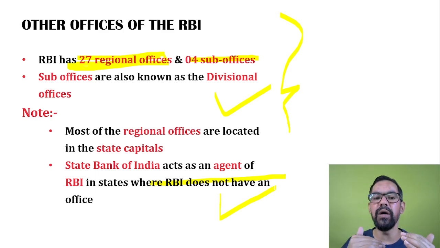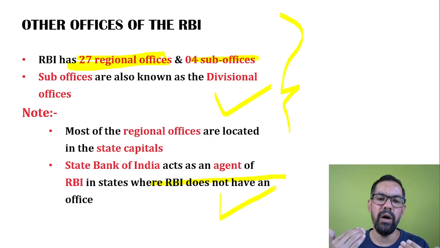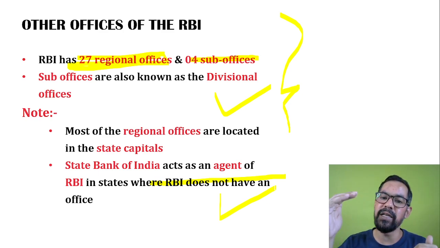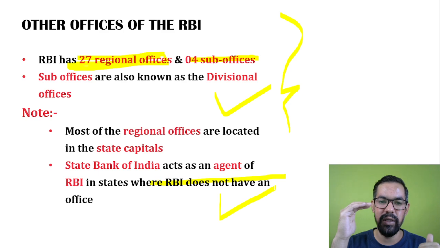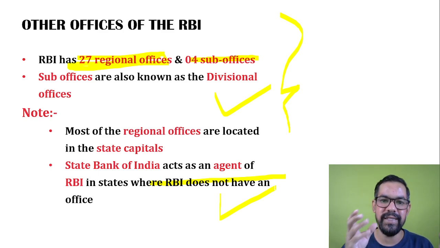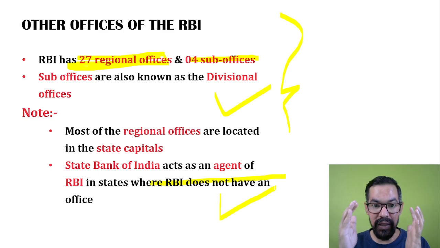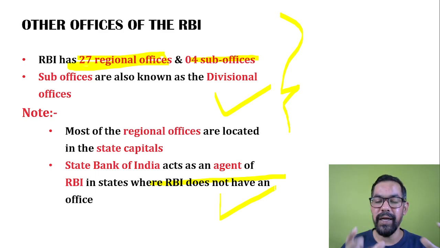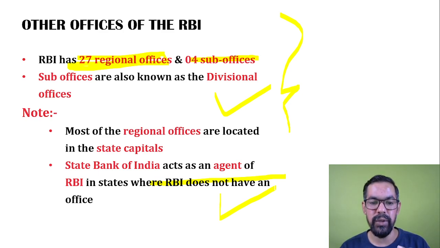Now if you see the reporting and order in reporting things, the order is generally passed by the central office or the headquarters of RBI, which is located in Mumbai. So the RBI Mumbai office will pass this order to the 4 local board offices: Delhi, Mumbai, Kolkata, Chennai. Then these local board offices will pass that order to the 27 regional and sub offices. The regional and sub offices will pass that order to banks.